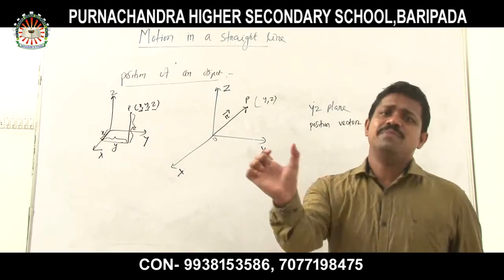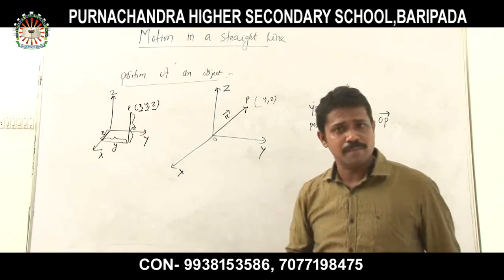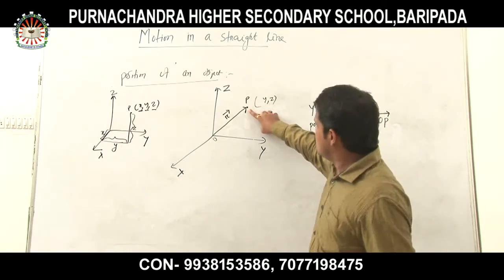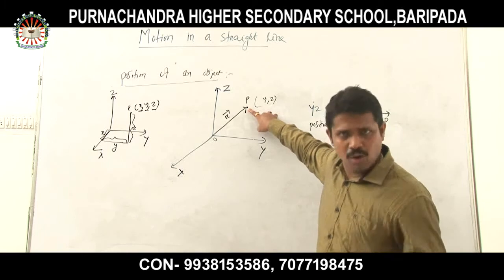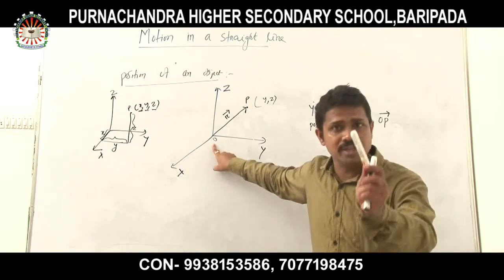So the physical quantity which has a specified direction and a magnitude is called a vector. Clear? So now, what is our aim? To locate or to find the position of point P with respect to the origin.